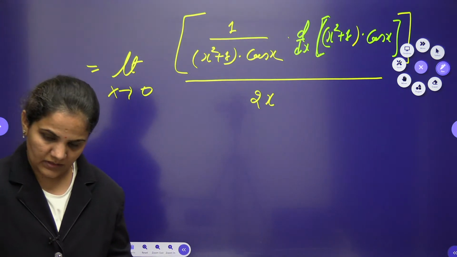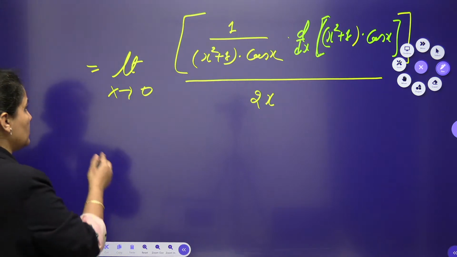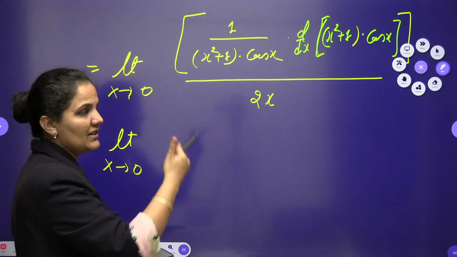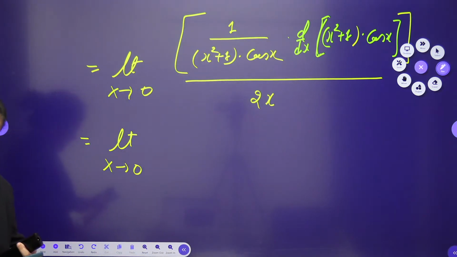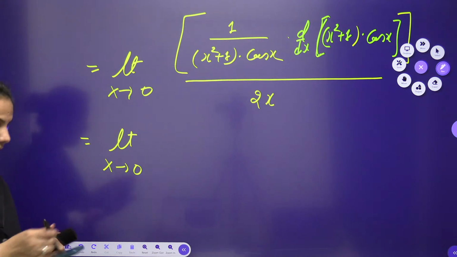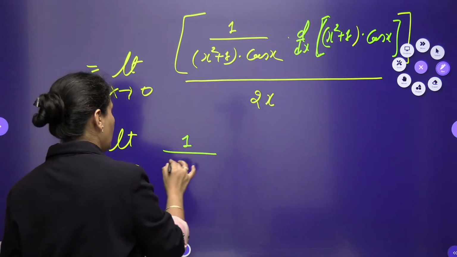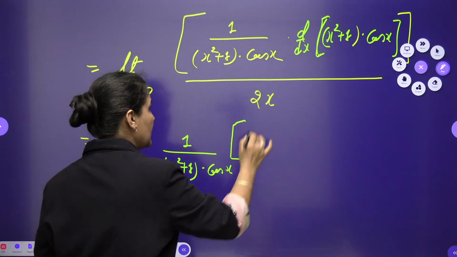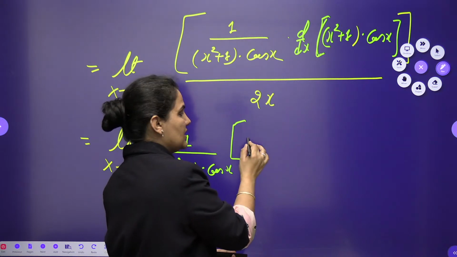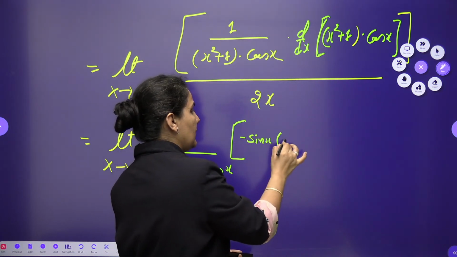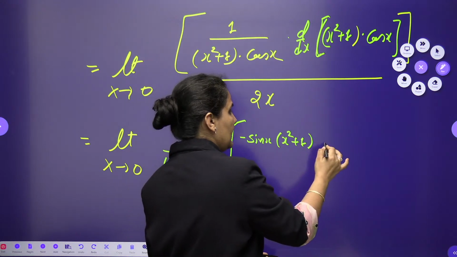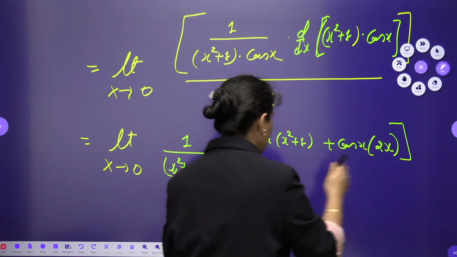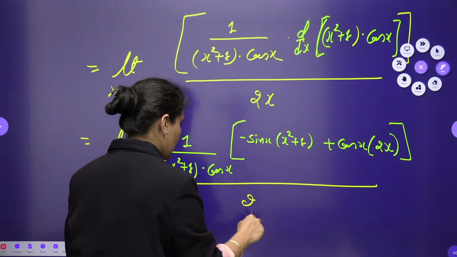Yeah, shabash, Santosh. So here we can approach the question. So it will be limit x tends to 0. Now again I need to check. First of all, let's differentiate, then we will check again by putting this one. So when I will differentiate this one, so this will be 1 upon x square plus 1 into cos x is as it is. I need to differentiate here now. So let's differentiate cos x. So cos x will be minus sin x. I am taking x square plus 1 as it is. And in the next one, cos x is as it is. Differentiation of x square plus 1 will be 2x. And whole divided by 2x we are having here.